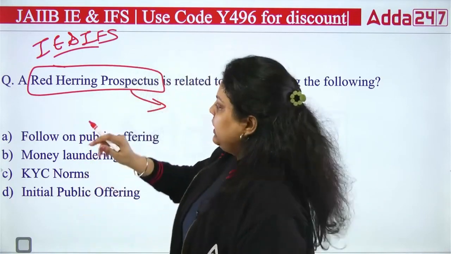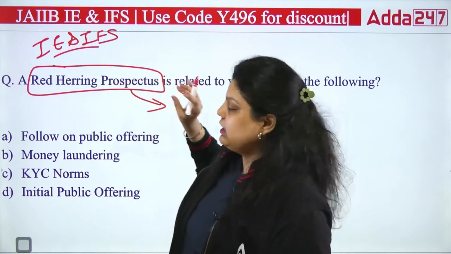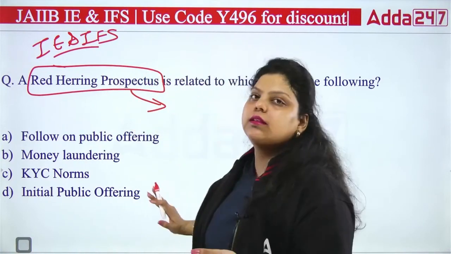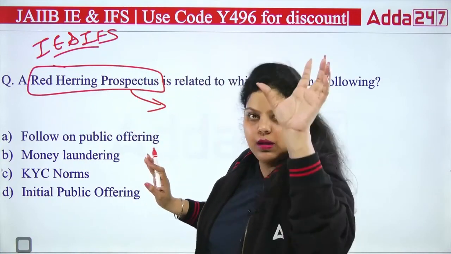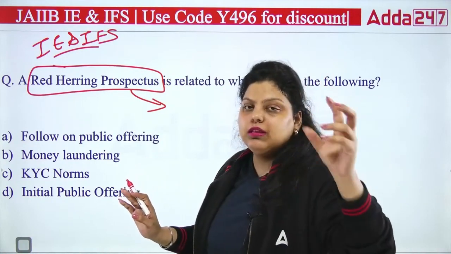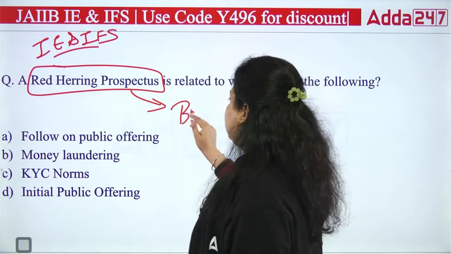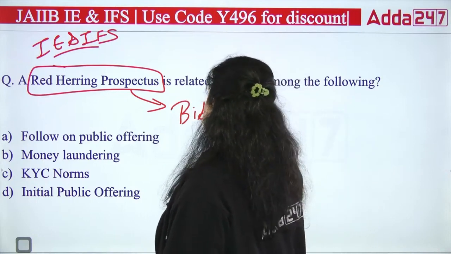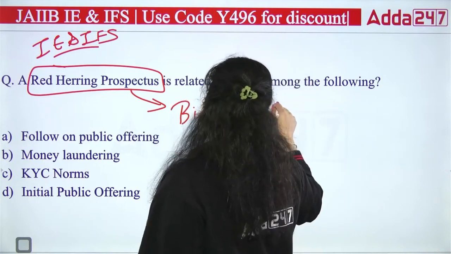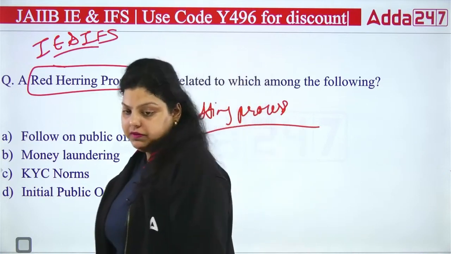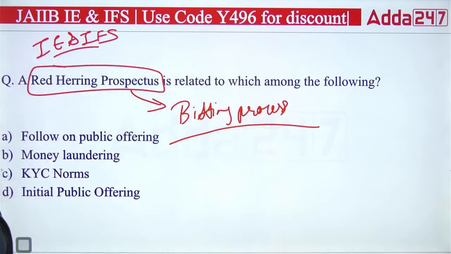But the red herring prospectus does not provide everything in the offer document, or I can say the menu. Certain things will be hidden, and after the bidding process ends, the company will let you know about the other details.